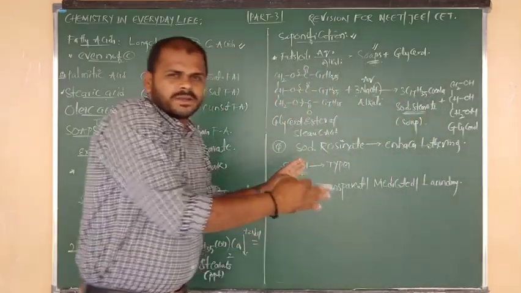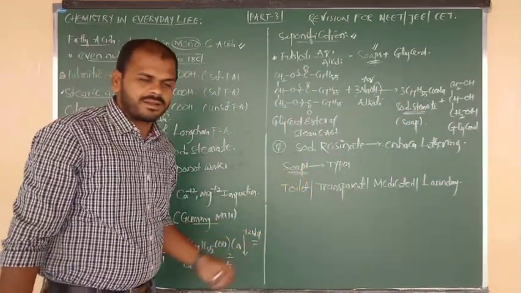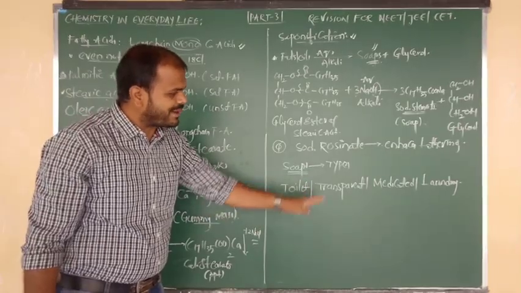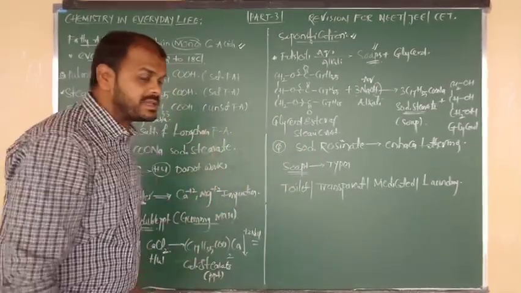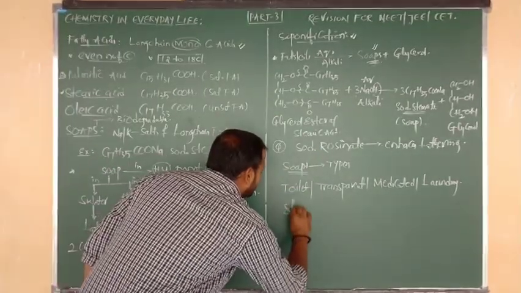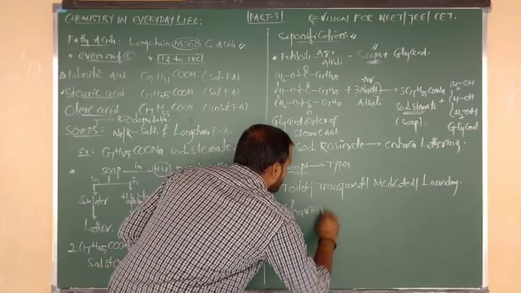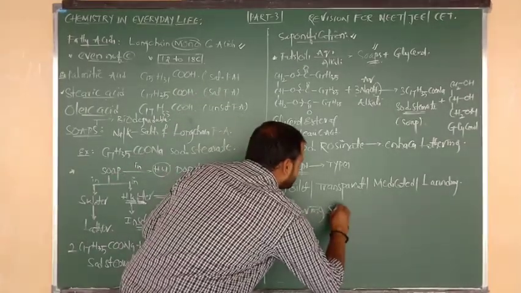With respect to different purposes, here we are using toilet soaps, transparent soaps, medicated soaps, and laundry soaps. And also one more thing we have to say, that is shaving soaps.